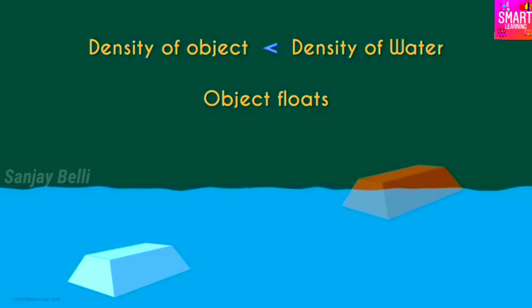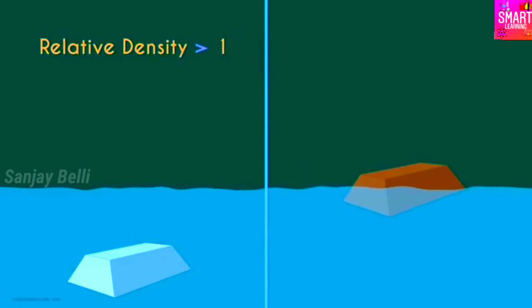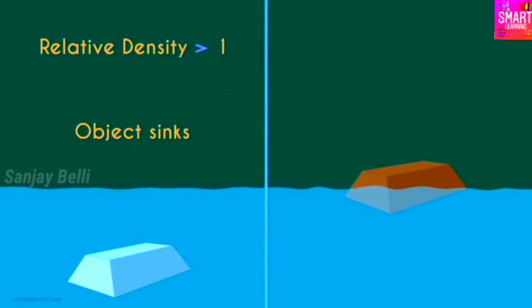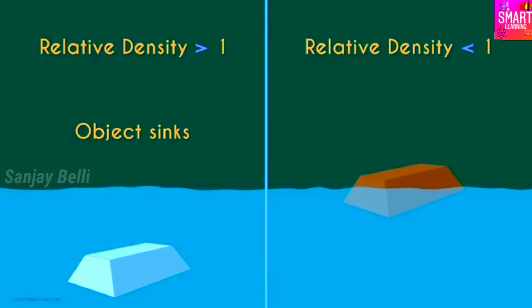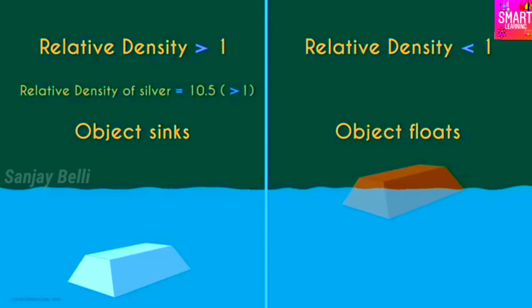How can we say this mathematically? If the relative density of a substance is greater than 1, then it will sink, and if it's lesser than 1, it will float. As the relative density of silver is 10.5, which is greater than 1, it will sink in water.